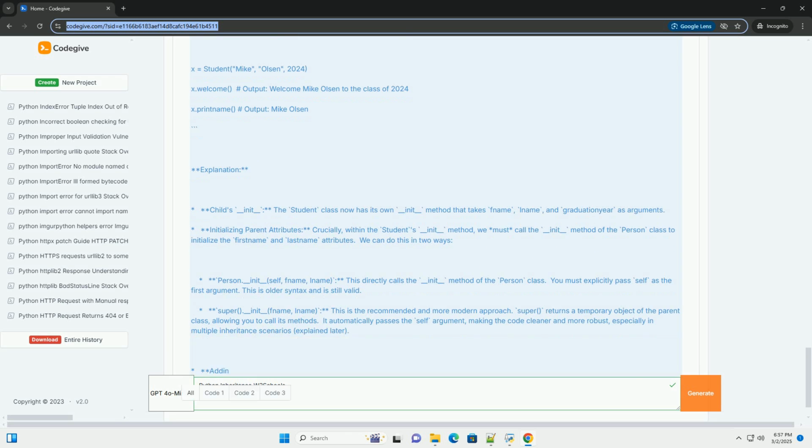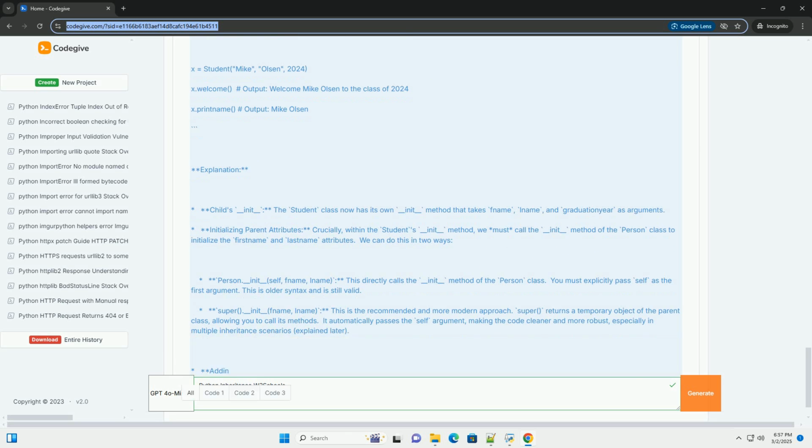Object creation: when we create a Student object, x = Student("Mike", "Olson"), it automatically calls the __init__ method of the Person class, because Student doesn't have its own __init__ yet.